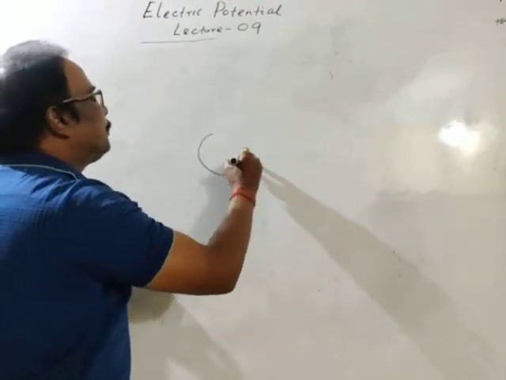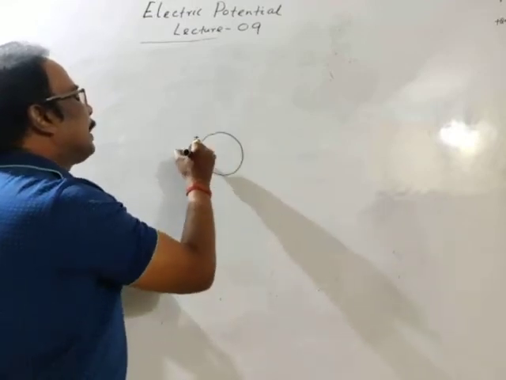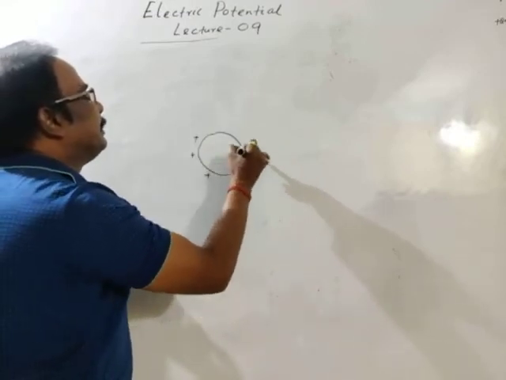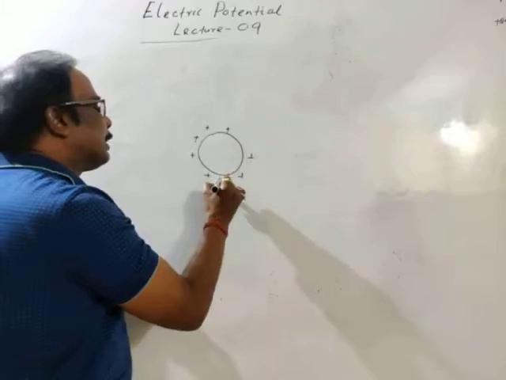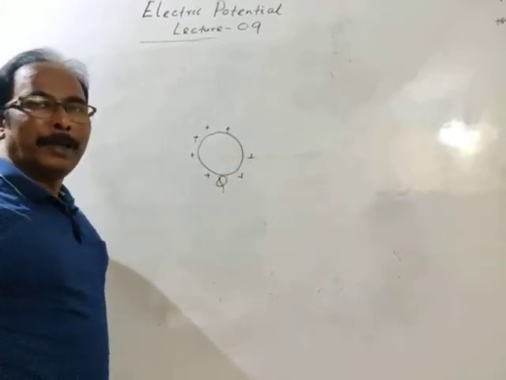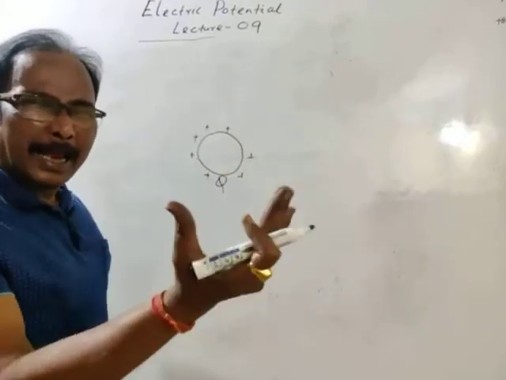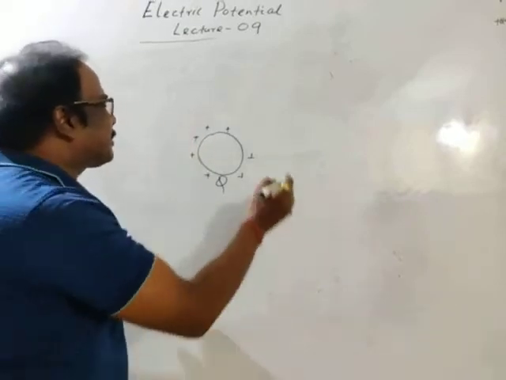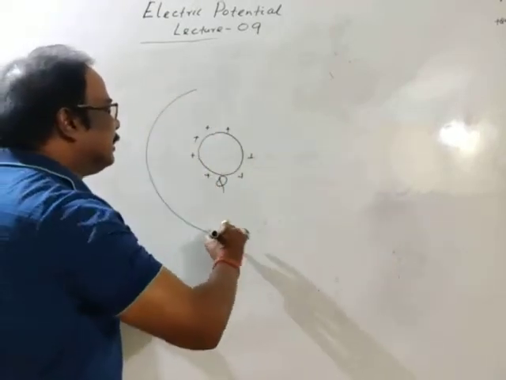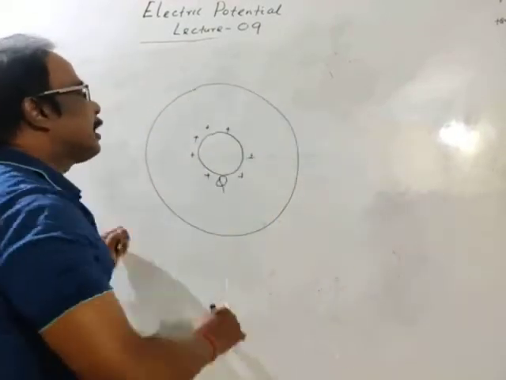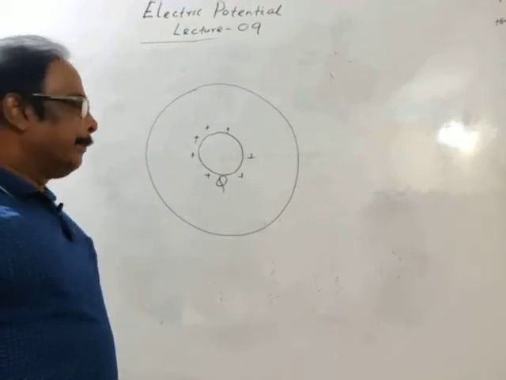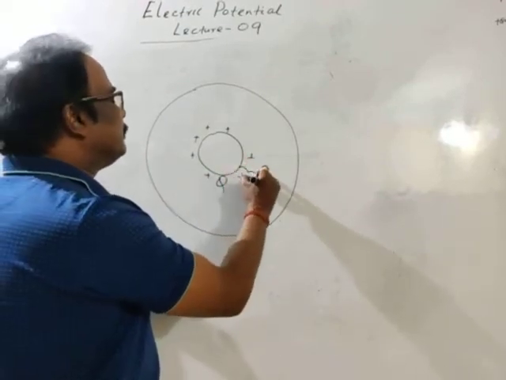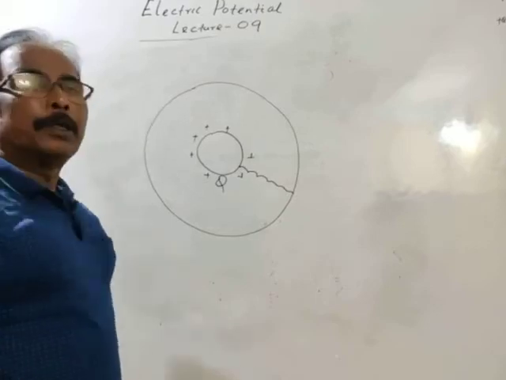How? Suppose this is a conductor. Total charge is distributed on its surface. Let the total charge be q. How can the total charge be transferred? Let's keep this charged conductor inside an uncharged conductor, and now connect both the conductors.